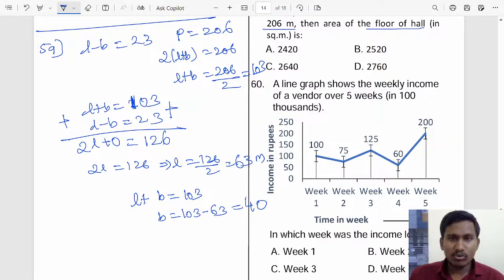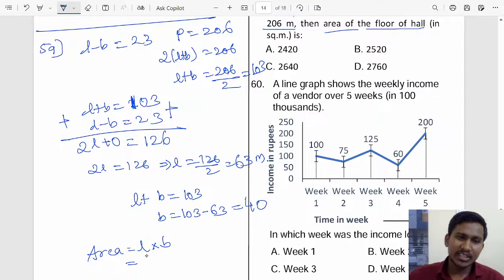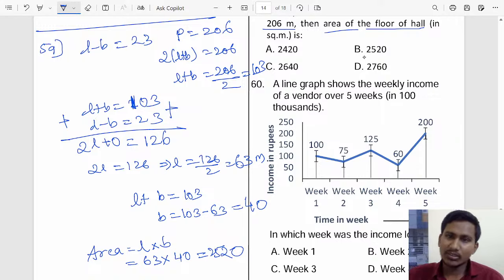So they are asking the area of the floor. How do we find area? Area will be length into breadth. Length is 63 and breadth is 40. So 63 into 40. 0 will come, then 4 threes are 12, carry 1, 4 sixes are 24, 24 plus 1 is 25. So 2520 meter square will be the area. So the option is option B. This is a little complex, but it is easy only. So option B is the answer for question 59.